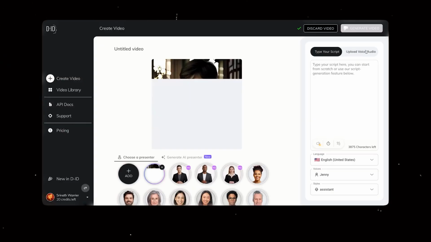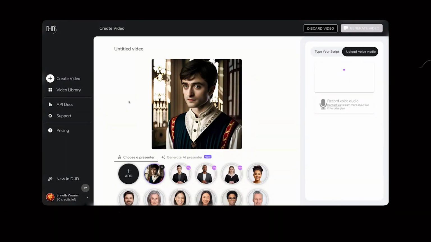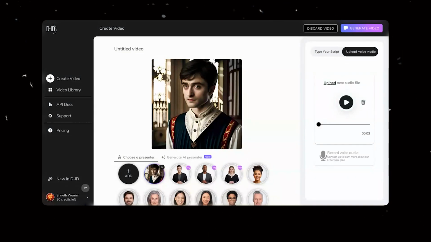This is possible using a tool called DID. We'll start by creating a video, add a presenter. This is where we add the image from Bluewillow. Now if I come over to upload voice audio, I can upload this voice that I created from ElevenLabs. So I'll just click upload your own voice, grab the one that I created for Harry and click generate video. It's only going to take 1 out of the 20 free credits that I have. I'll click generate video and let's see what we've got.